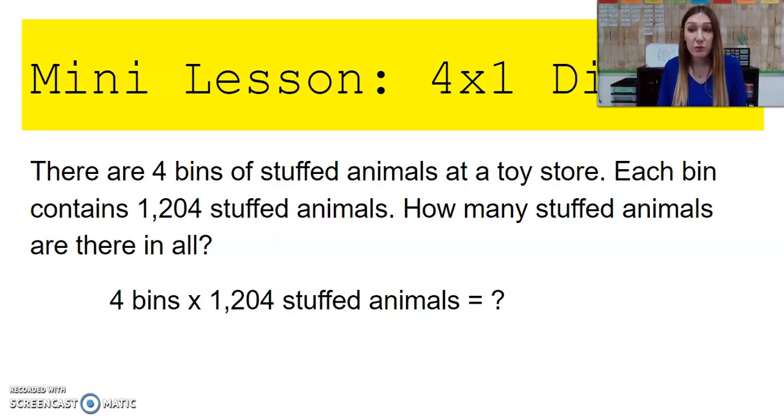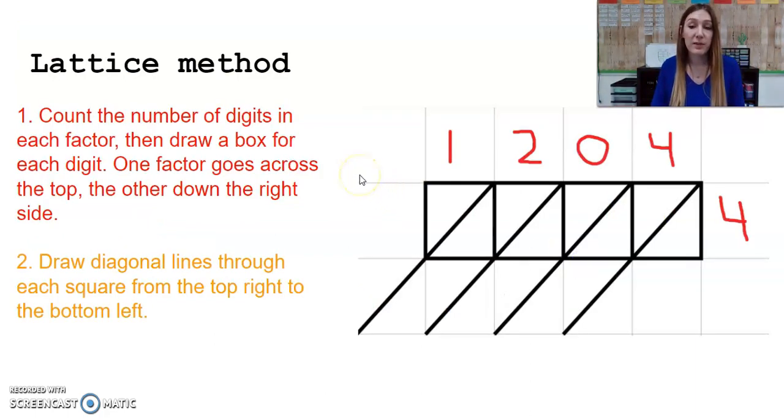So we could do repeated addition, or we could do equal groups, but our number is really big. So let's look at a way where we can do that a lot quicker. So we're going to use the lattice method. We're going to start by counting the number of digits in each factor, then drawing a box for each digit.